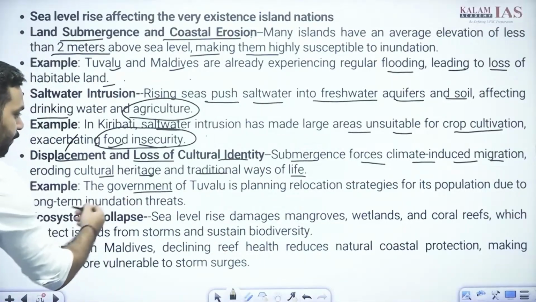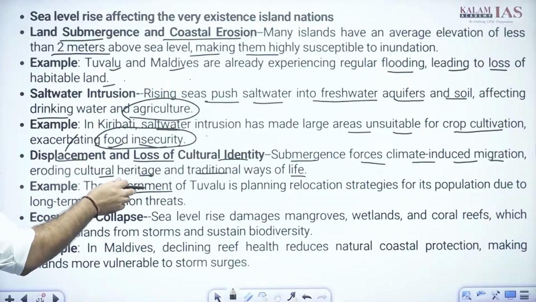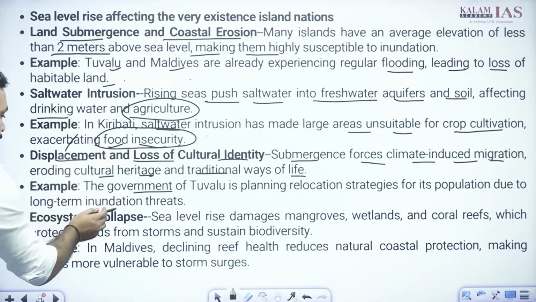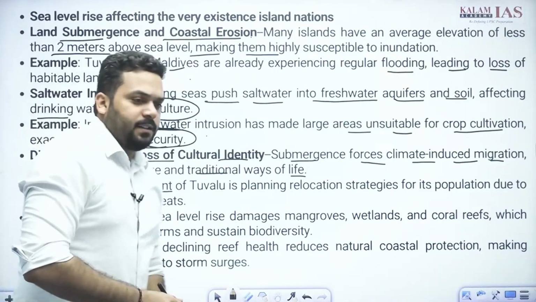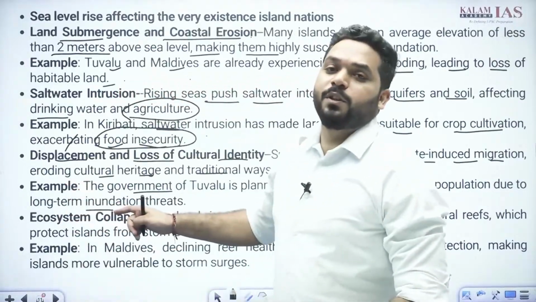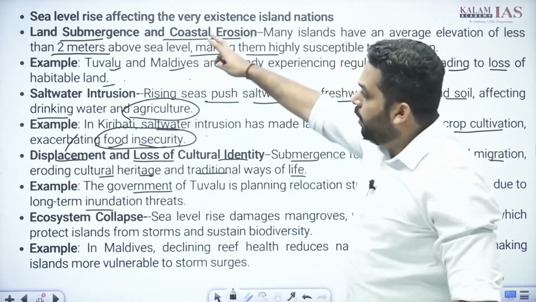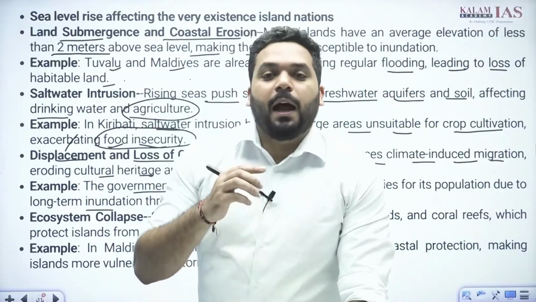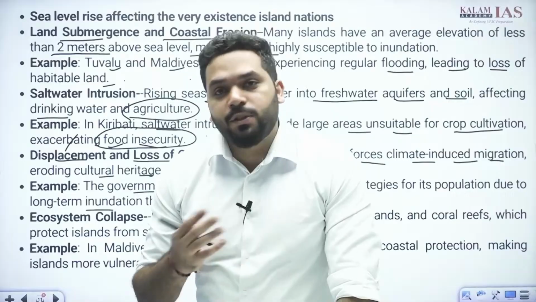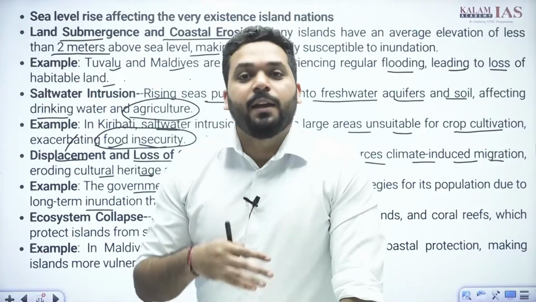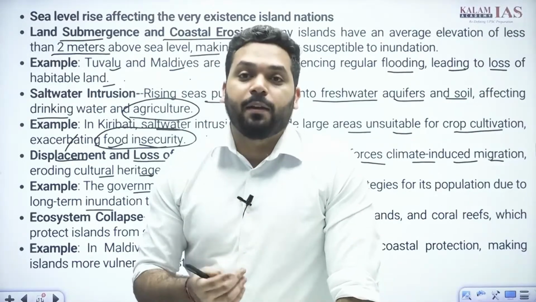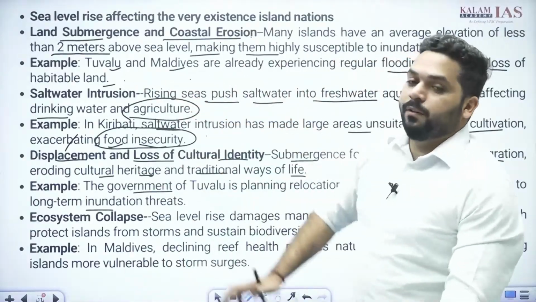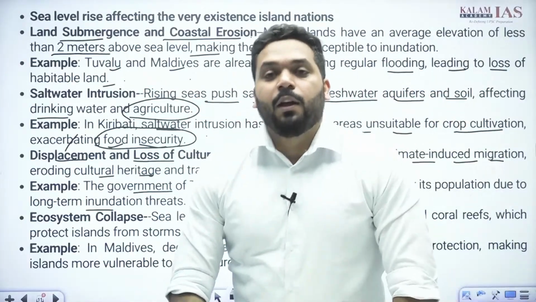See, the government of Tuvalu is planning to relocate its population due to long-term sea level rise threats. Now write down this point, all the examples which we are writing here. See my friends, if not today then tomorrow, you will need these points again in either GS3 or GS1. This is called value addition.